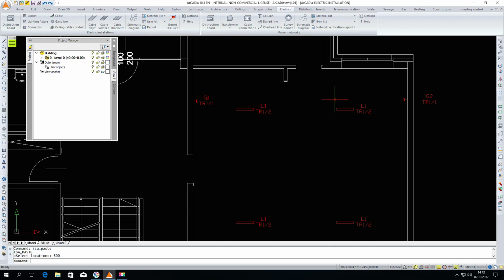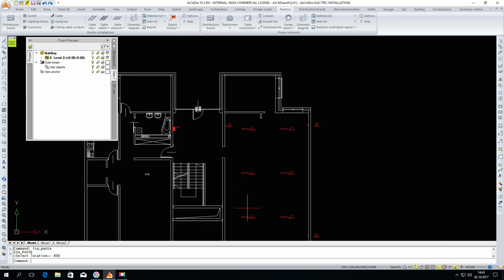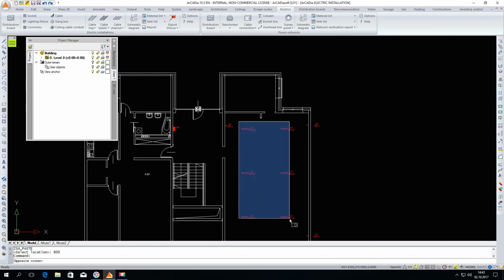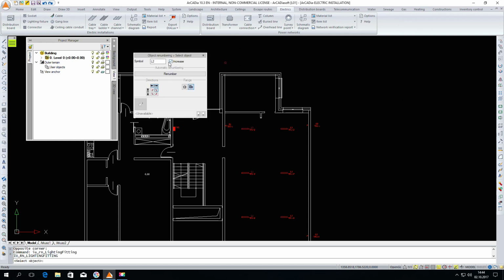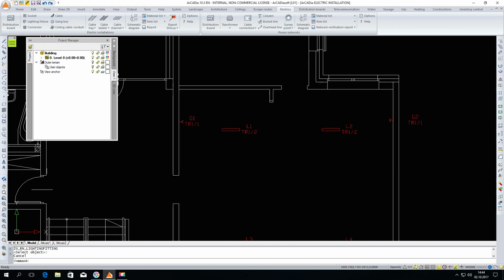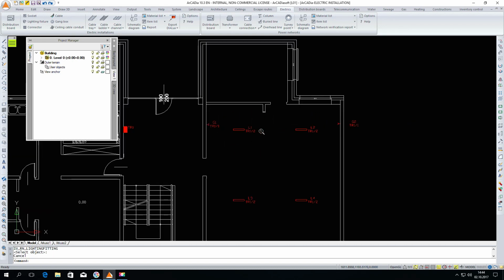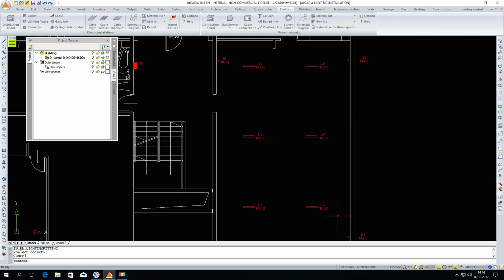We should also change the numbering of our lighting fixtures. At this point, all have the symbol L1. We can mark one lighting fixture. In the modification window, we have the possibility to renumber objects. Click it, and now the symbol is from L1. Select the upper left corner, and vertically down, we will go down with renumbering. Renumber. We begin from the left corner and go vertically down, one by one until L6.